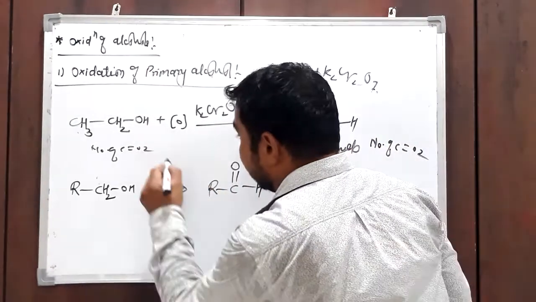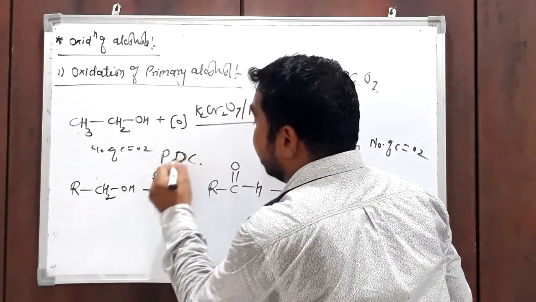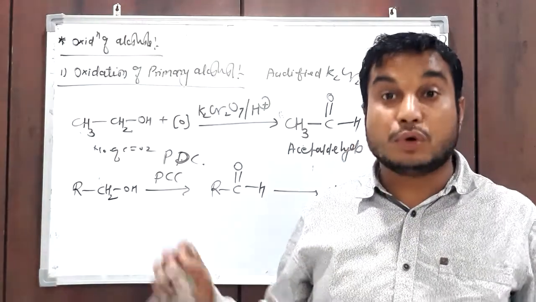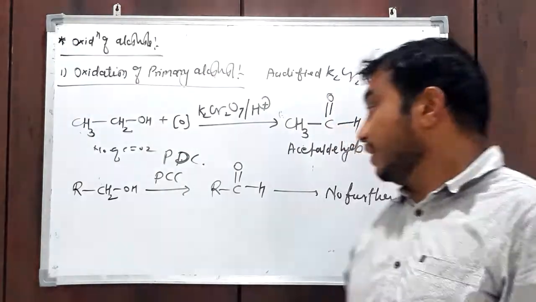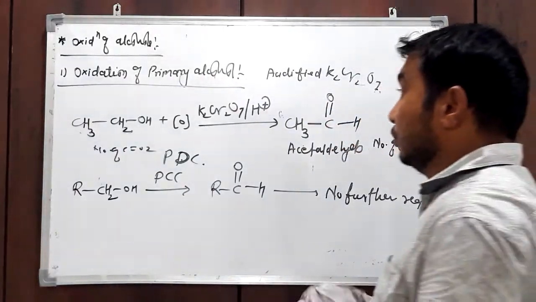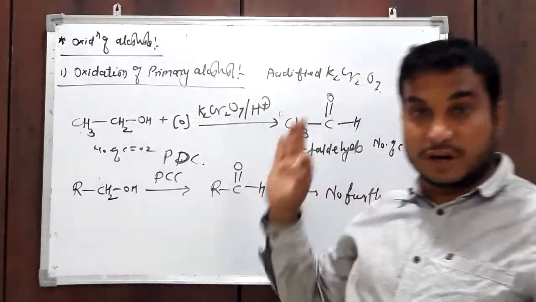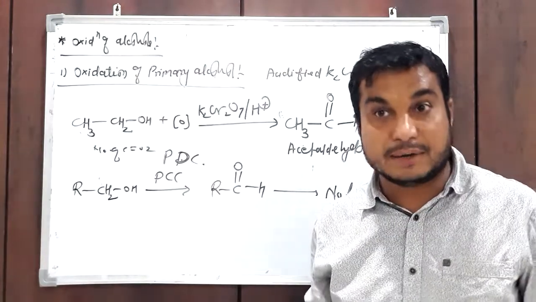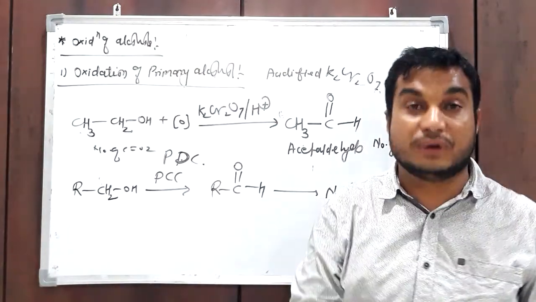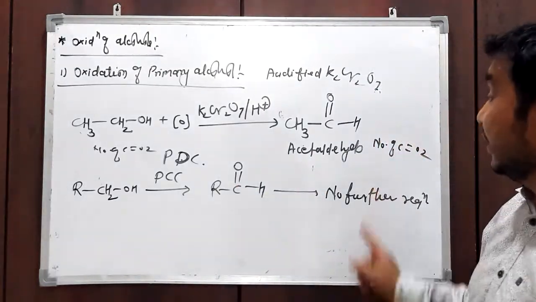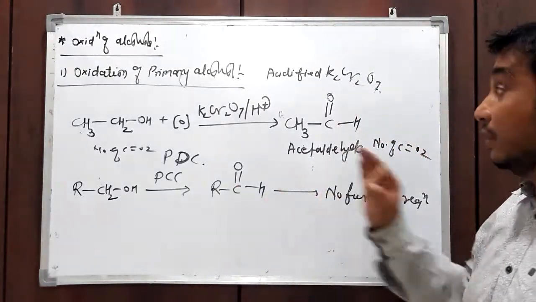PCC and PDC are mild oxidizing agents. PCC means pyridinium chlorochromate. So a primary alcohol on oxidation first forms an aldehyde with the same number of carbon atoms as the alcohol, and then that aldehyde undergoes further oxidation to give a carboxylic acid having the same number of carbon atoms.